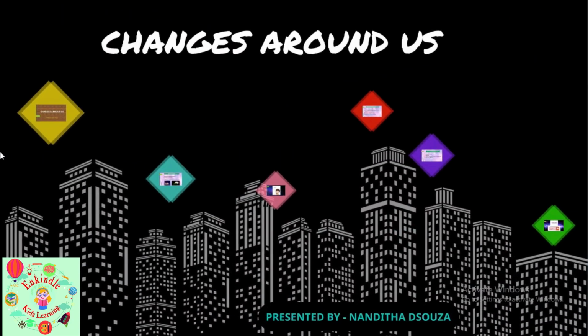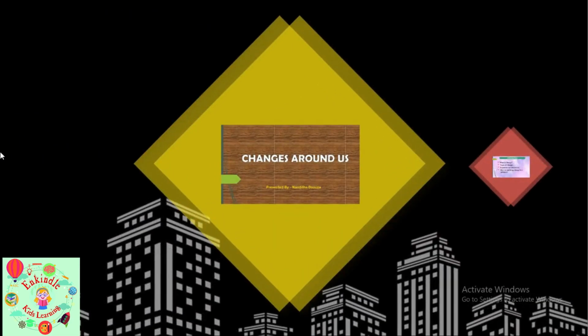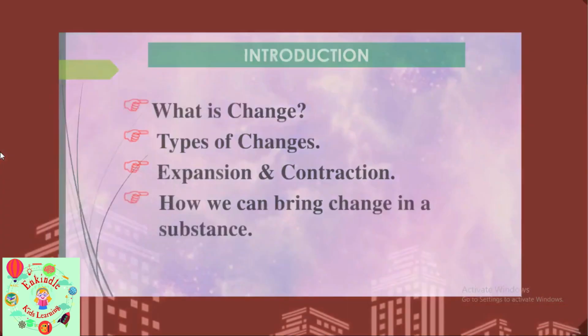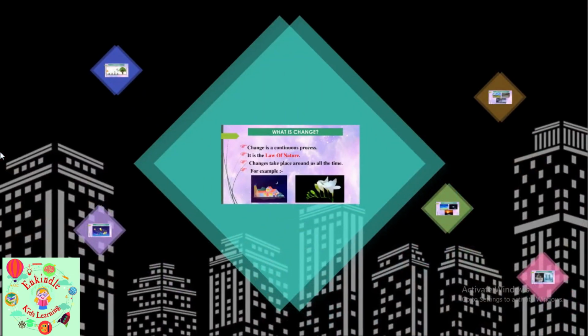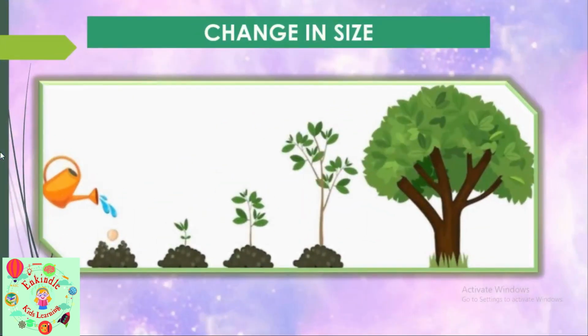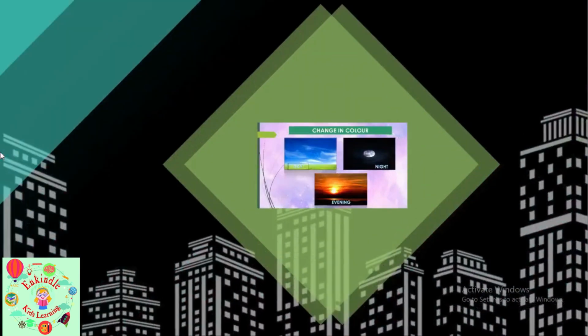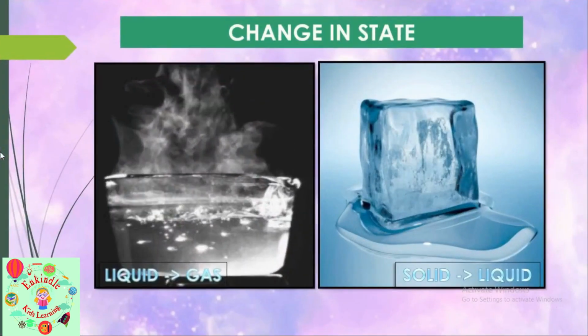So we'll take a quick recap on what we studied under changes around us. First, in the introduction part, we saw what is change, types of changes, expansion and contraction, and how we can bring change in a substance. Then we saw in detail what a change is. Change is a continuous process. It is the law of nature. Changes take place around us all the time. We saw a few examples and we came to know what is change in size, what is change in temperature, what is change in position, what is change in color, what is change in state.